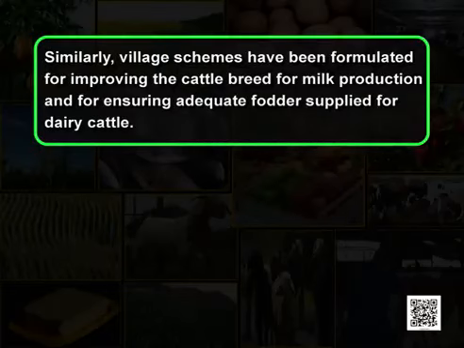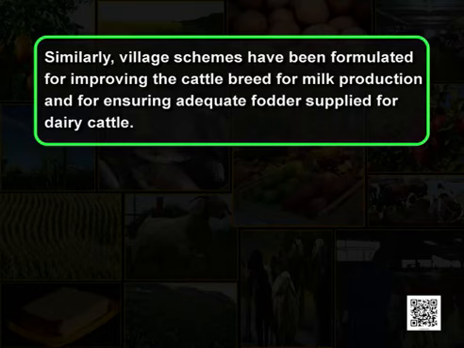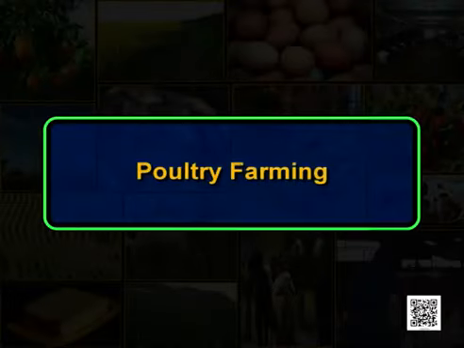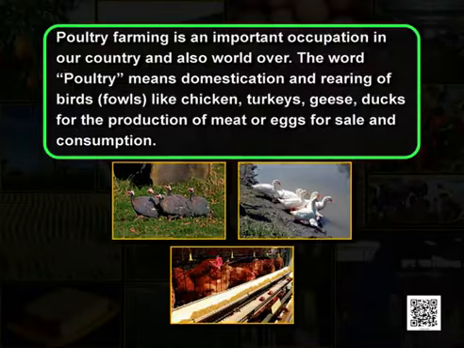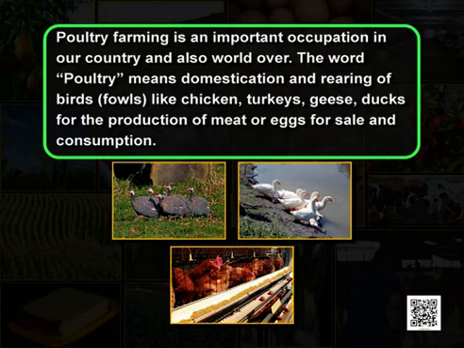Similarly, village schemes have been formulated for improving the cattle breed, for milk production and for ensuring adequate fodder supplied for dairy cattle. Now, next I am going to discuss poultry farming. Poultry farming is an important occupation in our country and also world over. The word poultry means domestication and rearing of birds like chicken, turkeys, geese, ducks for the production of meat or eggs for sale and consumption.